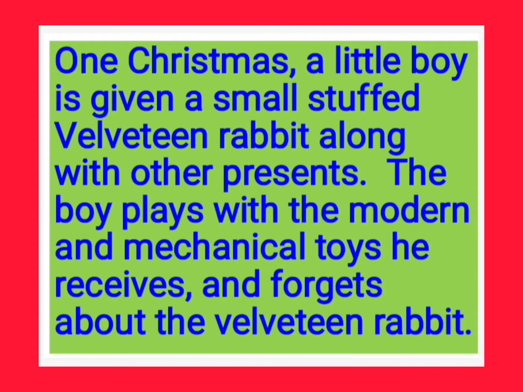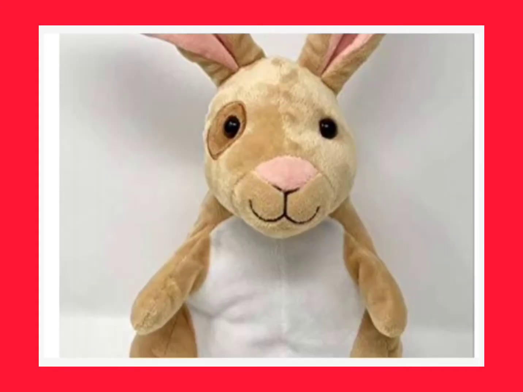And he forgets about the velveteen rabbit. So he kept the velveteen rabbit aside and he used to play with the other toys. See, this is the velveteen rabbit he was presented. It means it was presented to him.